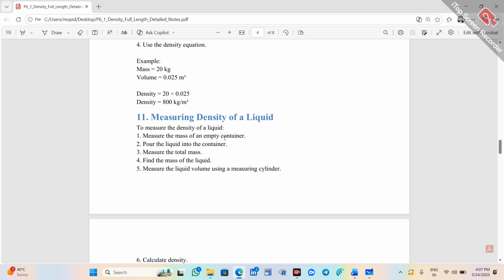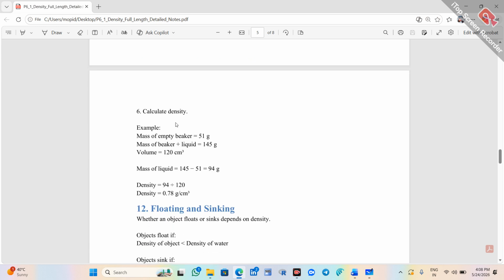See here, measure the mass of an empty beaker and pour the liquid into the container, then measure the total mass, and find the mass of the liquid. Measuring the liquid volume using a measuring cylinder. Next, then we can calculate the density.